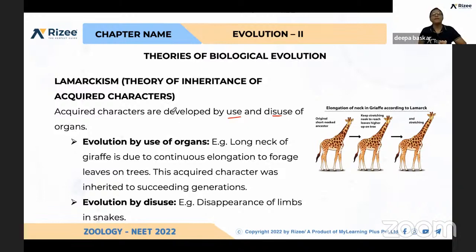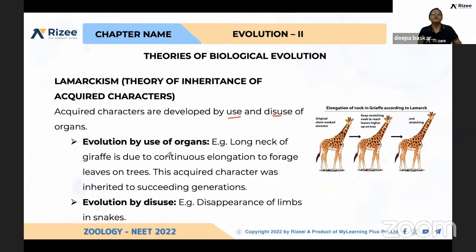Based on that, Lamarck proposed this theory. But he didn't explain how it is happening and from where those acquired characters are coming. Later it was proved by scientists that only through the change in genes is a change in organs or any systems possible in living organisms.